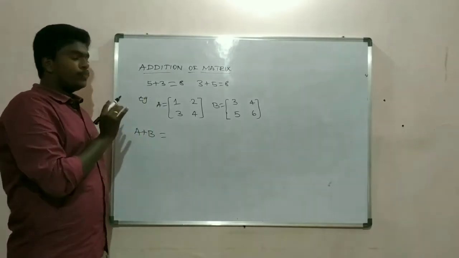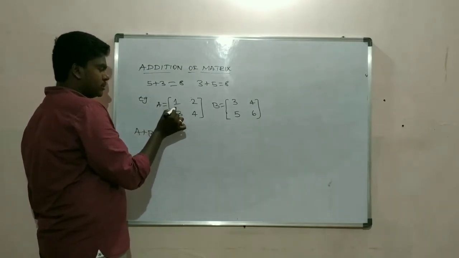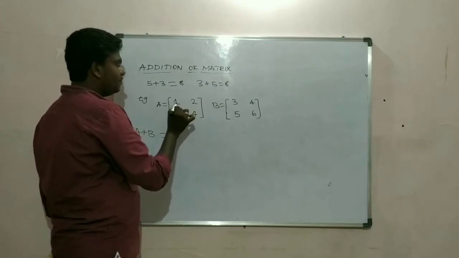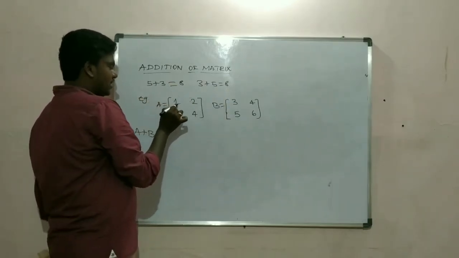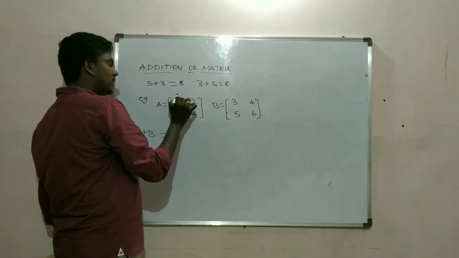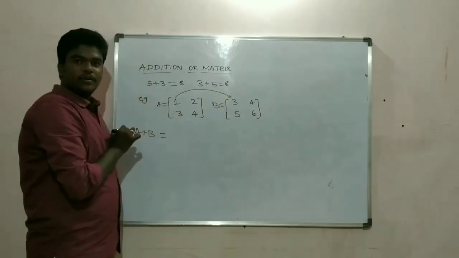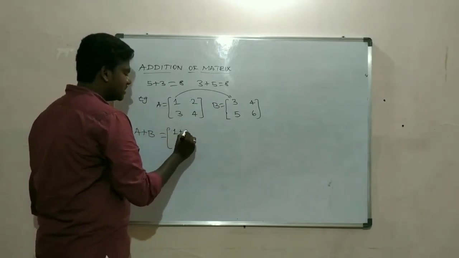We already know the position of the elements in a matrix. This is the position in first row and first column. So we have to add the corresponding elements. So here I add this one with this element, it will become 1 plus 3.